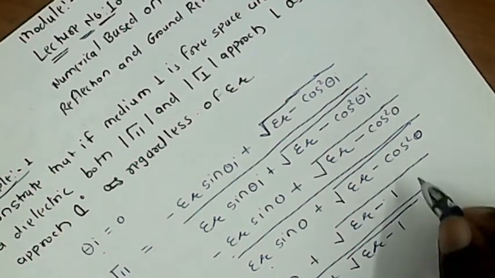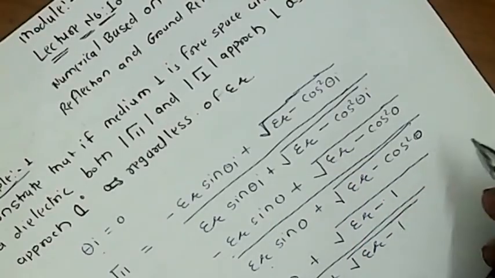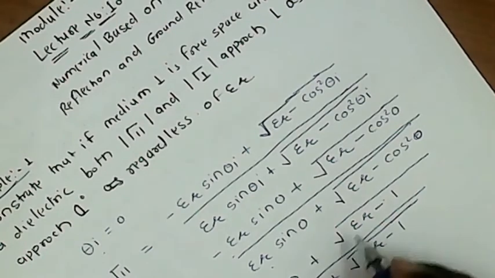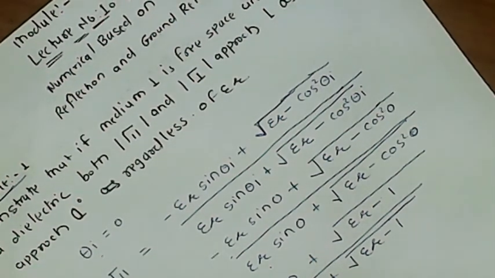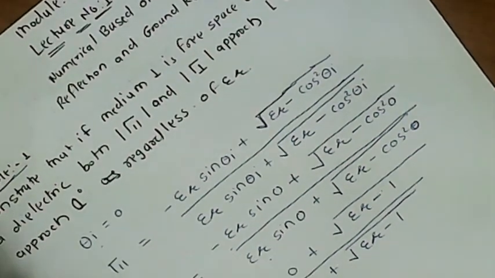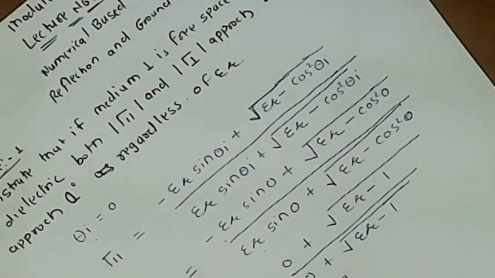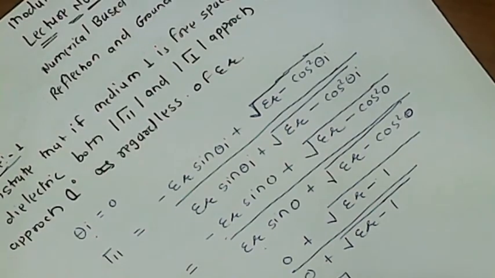So we get cos square 0 equal to 1, and when we cancel, we get 1. So this is the first equation which is proved: the reflection coefficient for the parallel polarization is 1 when the first medium is free space and the second medium is dielectric.